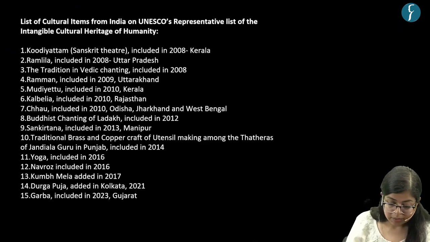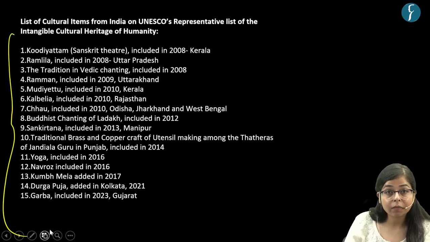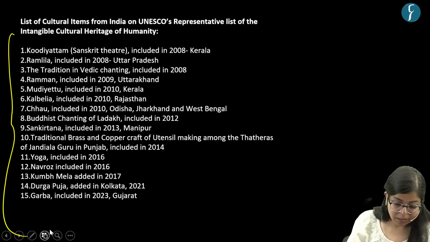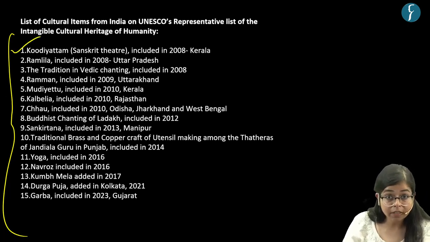Now, let's see this list. Currently, there are 15 such cultural items from India which are included in this list. These are Kudiyattam, which is a Sanskrit theatre, and this was the first entry to this list.